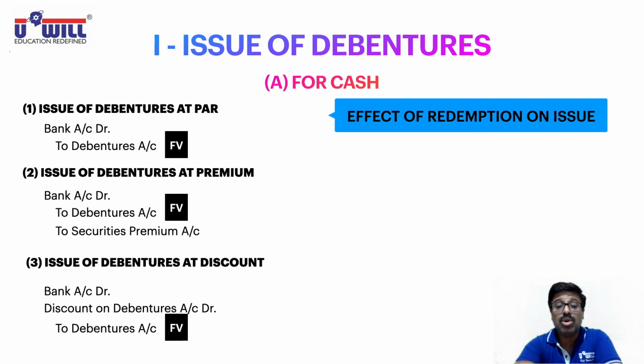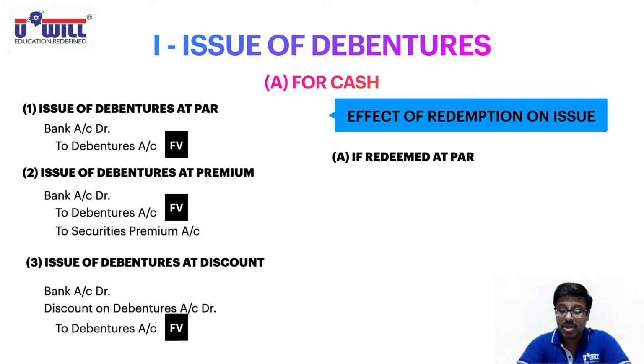So this entry is also to be passed at the time of issue of debentures only. How the debentures are going to be redeemed will affect the entry of issue also. Okay, I hope everyone has given this heading. Now, as we discussed, you cannot redeem at discount, you can redeem only at par or at premium. So if the debentures are redeemed at par, meaning face value 100 rupees only, then it will have no effect. Write down: no effect on issue.